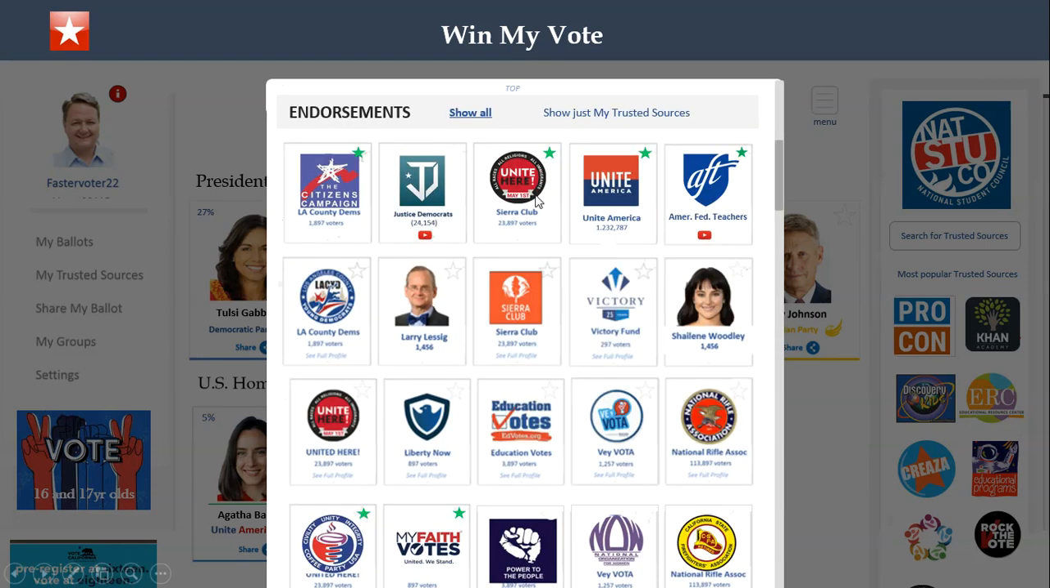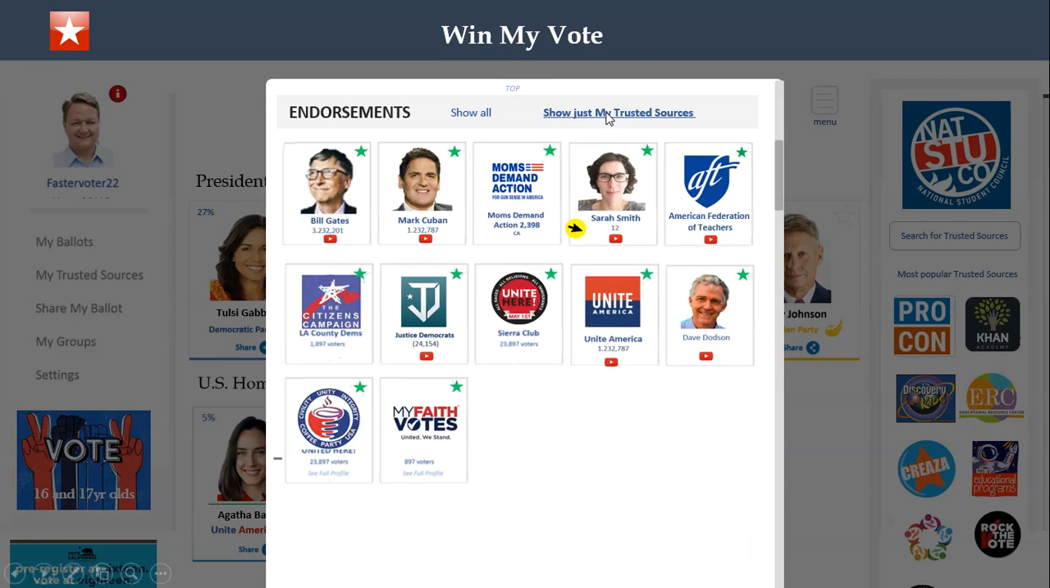So now I want to see her endorsements. And when I click here, these are the groups and organizations and individuals that endorse this candidate. But what I really want to see is just my trusted sources. So I'm going to switch over to just my trusted sources. And now I can see the groups and organizations that I like, that I trust. I can see where they stand on this candidate.